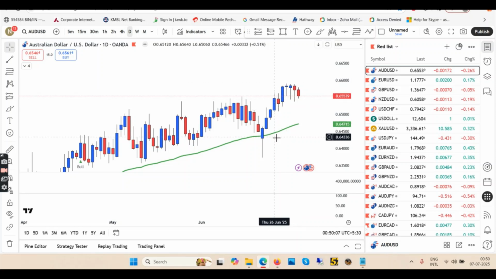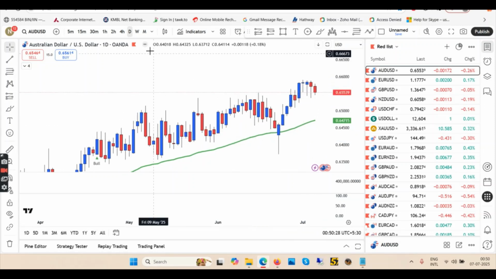Use your fib levels. In daily, we are going down. Maybe we will touch down the EMA in this week. So time will tell. But surely we are taking a pullback right now. So use your fib levels from here till here, and then that will be the uptrend. Maybe expect a 68% pullback. So it should come down and then a blue candle and then go again. So we'll see, the time will tell us.